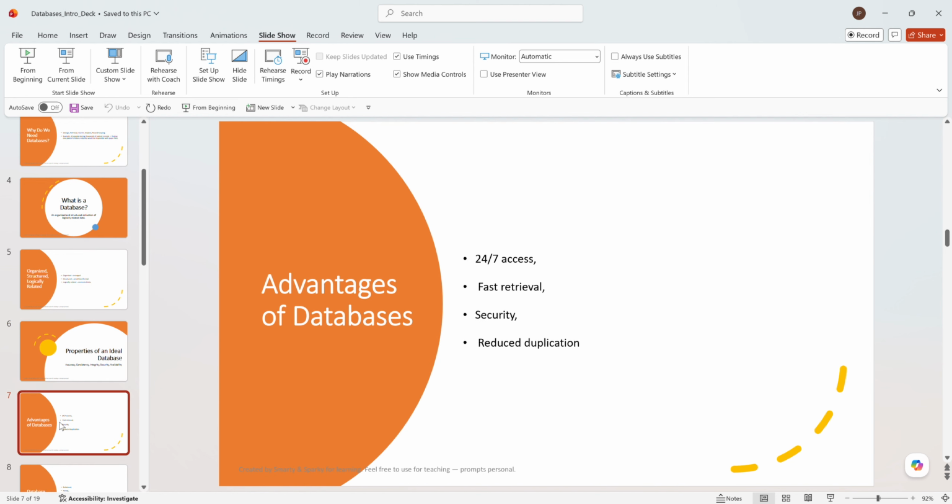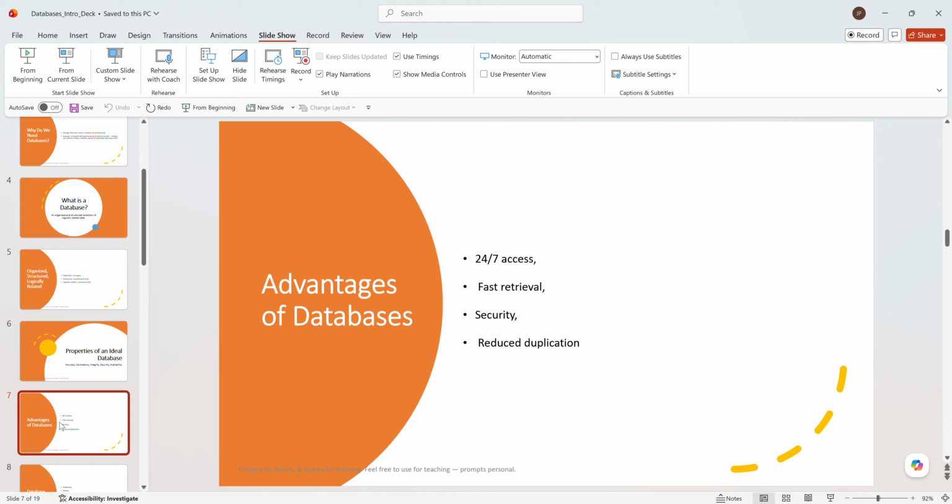Then what are the advantages of a database? Here again, it is accessible anytime, 24/7. It's very fast. We can get the data in a minute. For example, when we want to add something, or when we want to get the patient's information, we just add the patient's ID number or date of birth. We can easily get the data electronically. So it is called fast retrieval.